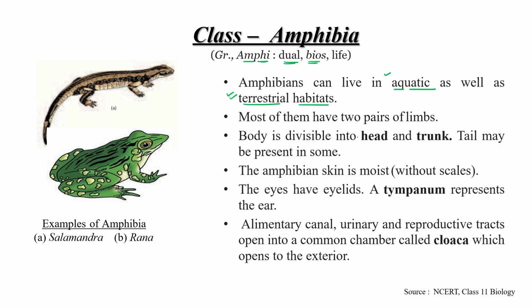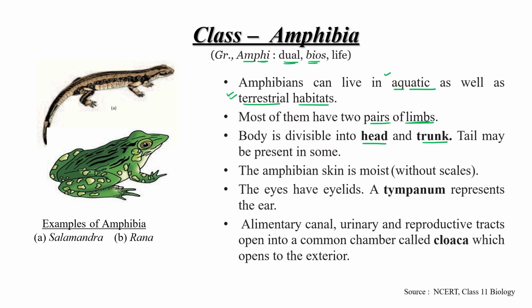Most of them have two pairs of limbs. Body is divided into head and trunk. Tail may be present in some or may not be present in some.